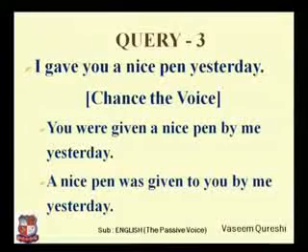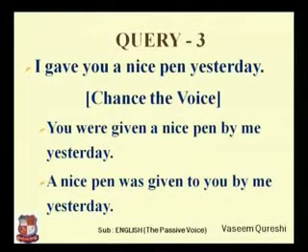You were given a nice pen by me yesterday. So in this sentence I have taken you as an object. You is an indirect object. The second answer begins with a nice pen. The sentence is a nice pen was given to you by me yesterday. Here I have taken a nice pen, that is the direct object. So using any of them you can begin your sentence and it may be in passive voice.